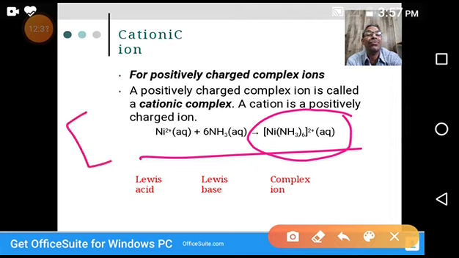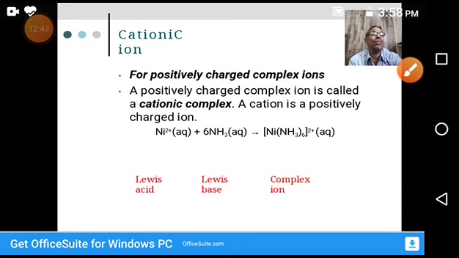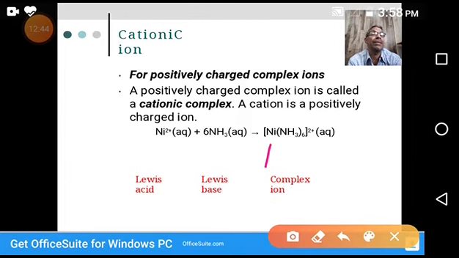This indicates a complex ion. In this complex, nickel is the central metal atom. It is surrounded by 6 ammonia molecules. The charge over the complex ion is +2. That's why this complex is a cationic complex.